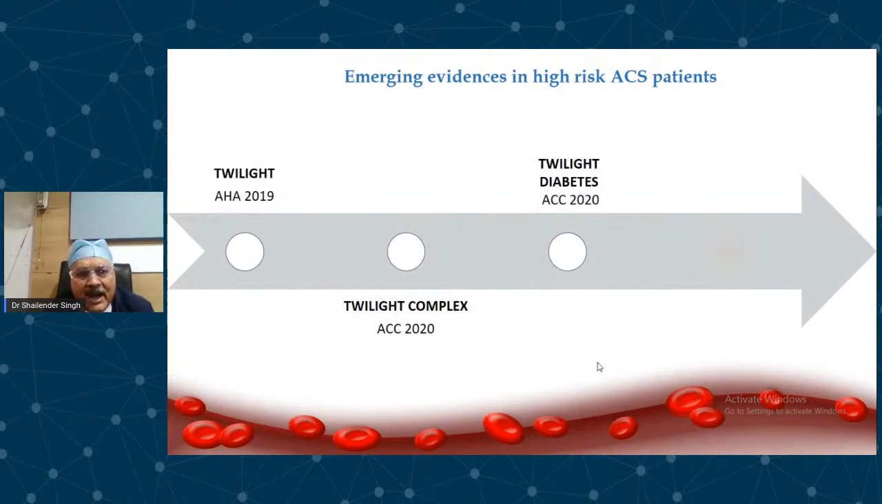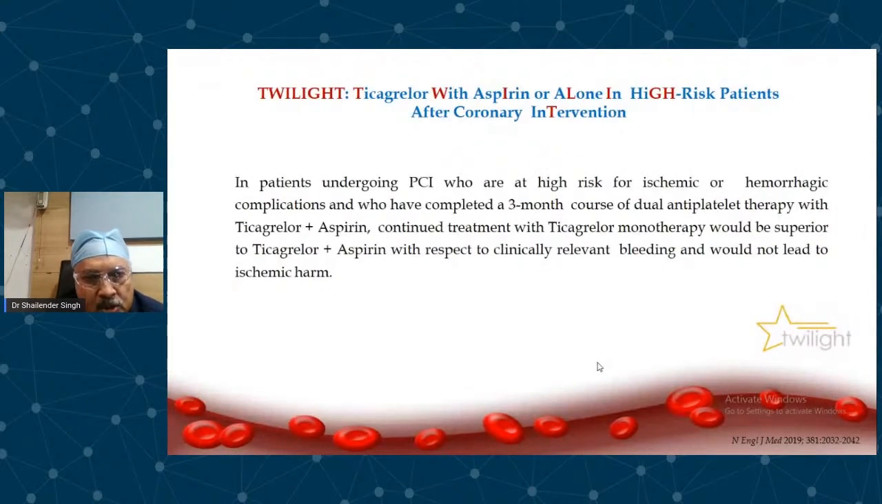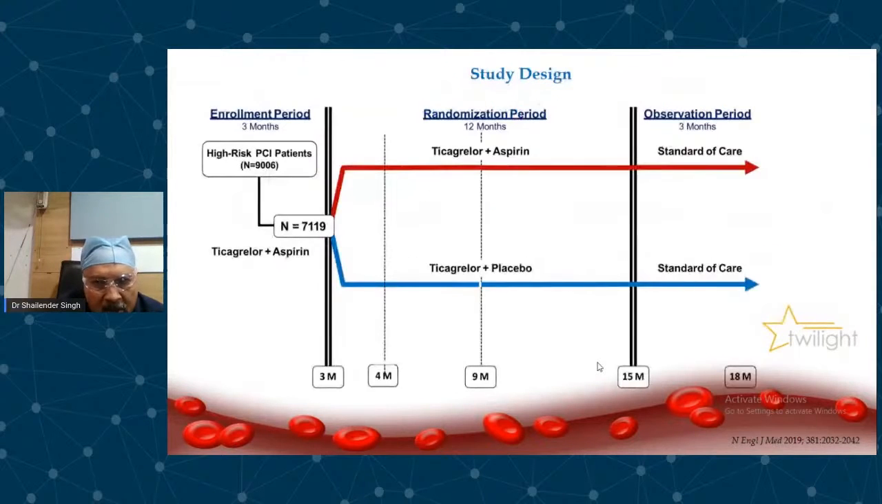Now, there are emerging trials, which I told you, which look at continuing P2Y12 and dropping aspirin. One such trial is the Twilight trial, and they looked at a subgroup of patients with diabetes and those with complex PCI also. In this trial, the patients were divided into two groups. For the first 3 months, they were given ticagrelor plus aspirin. After 3 months, they divided them into two groups. In one group, only ticagrelor with placebo was given. In the other group, ticagrelor with aspirin was given, and they were followed for 12 months, and then an observation period of 3 months.